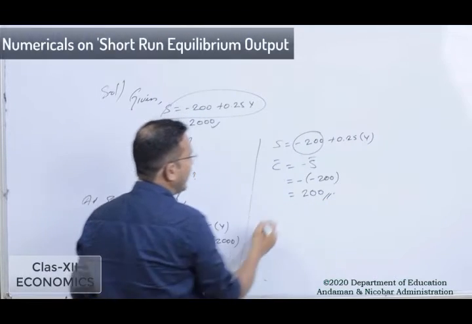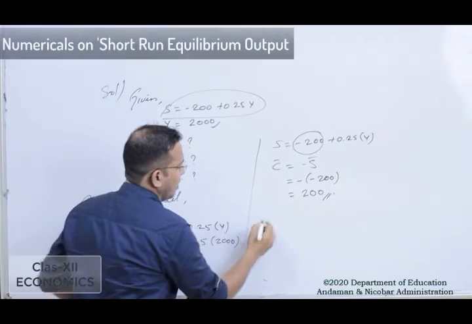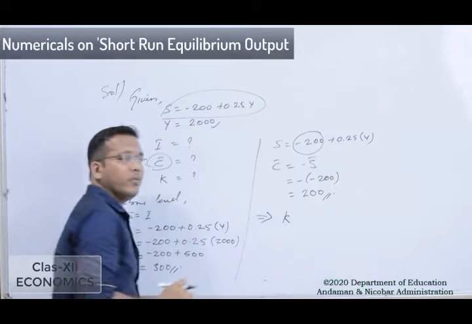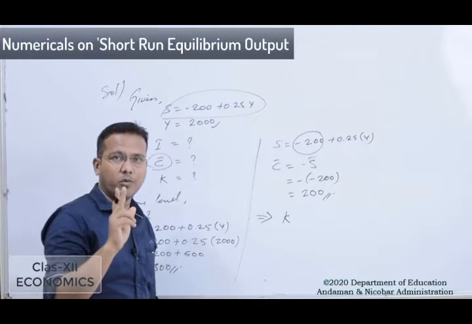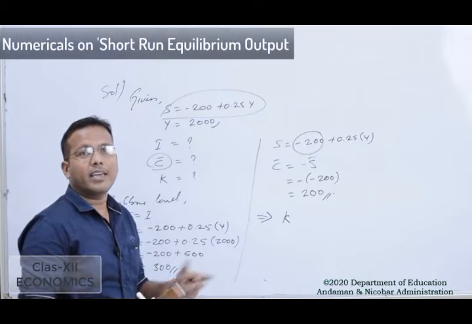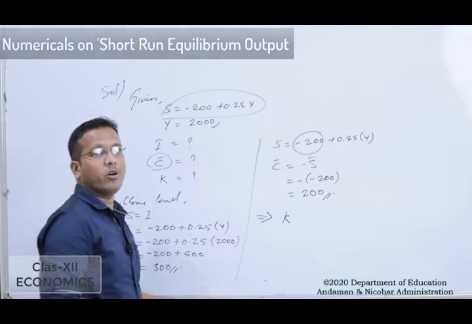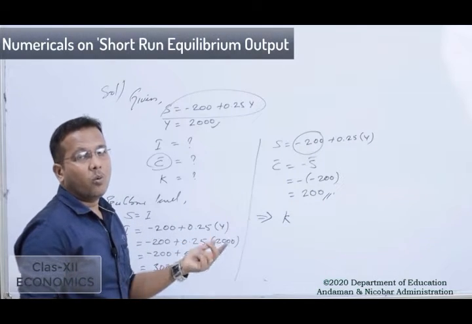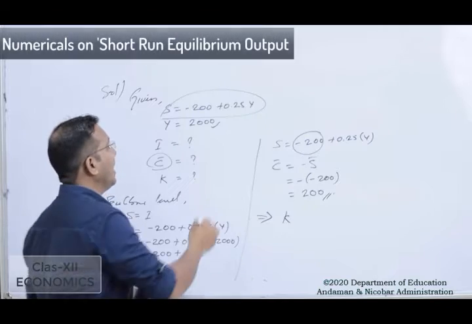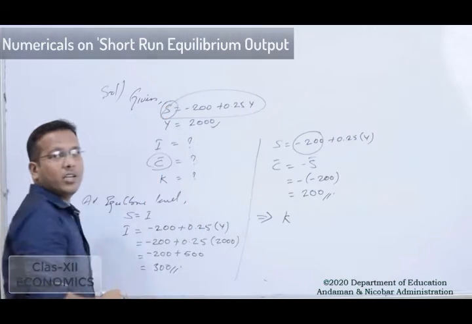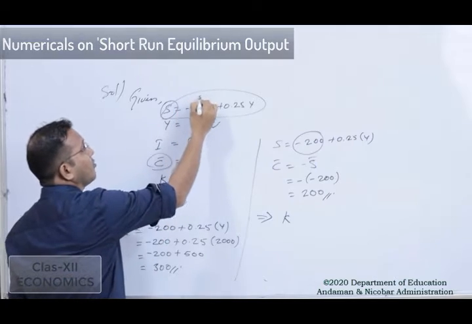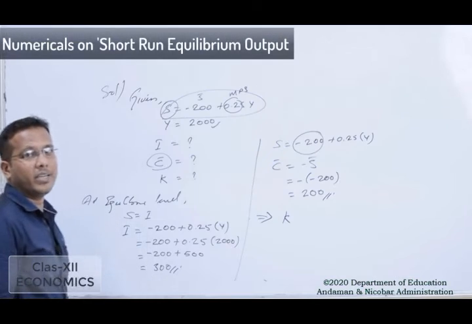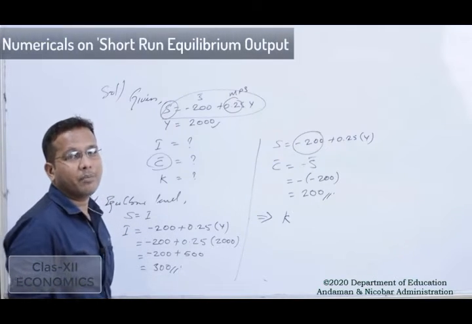And at last we need to calculate the value of K. Now we have to find out the value of multiplier, that is value of K. Whenever we want to calculate the value of multiplier, we have only two formulas: K is equal to delta Y by delta I, and K is equal to 1 by 1 minus MPC or 1 by MPS. In the S function, this is the value of S bar and this is the value of MPS, or it can be said to be the value of 1 minus MPC.